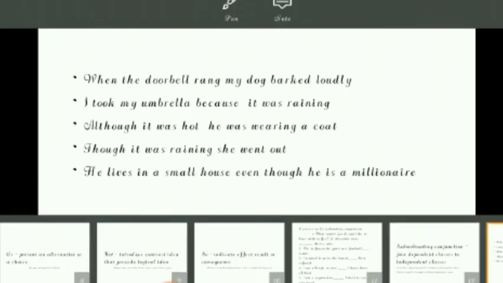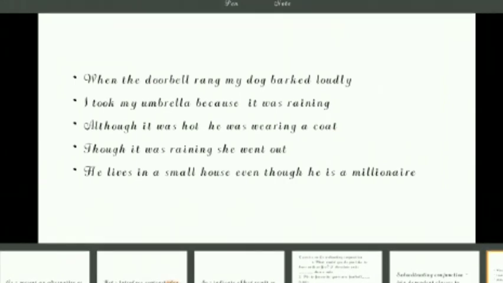When the bell rang, my dog barked loudly. I took my umbrella because it was raining. Here, because is a subordinating conjunction. Although it was hot, he was wearing a coat. Although. See here, although has come at the beginning of the sentence.